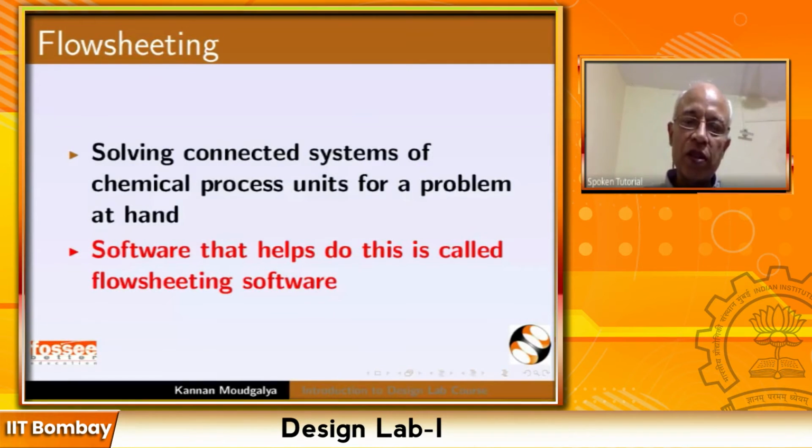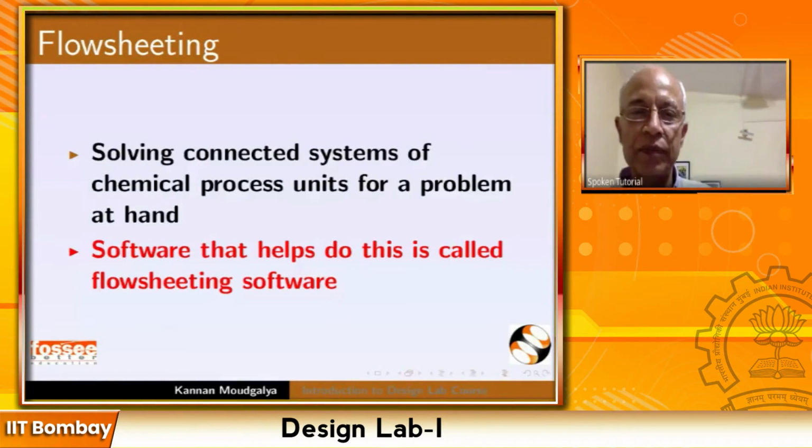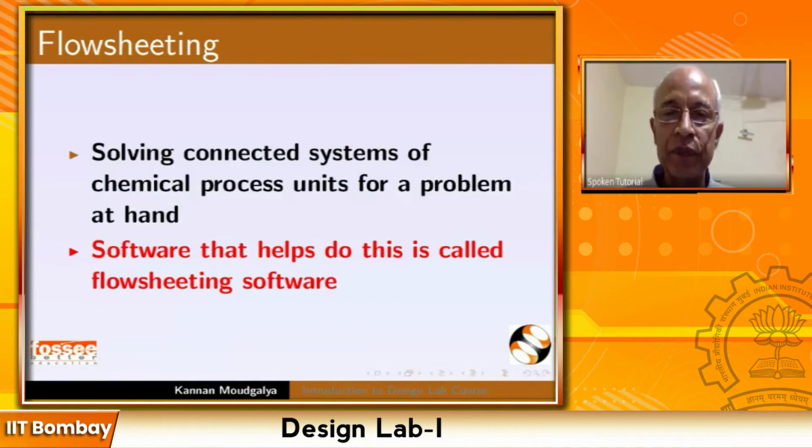In this course, we are going to use DWSim so that you don't have to worry about license keys, especially students from outside. Somebody mentioned that we have 30 perpetual licenses. In order to access the license server, you have to go through VPN, and it's a lot of work.